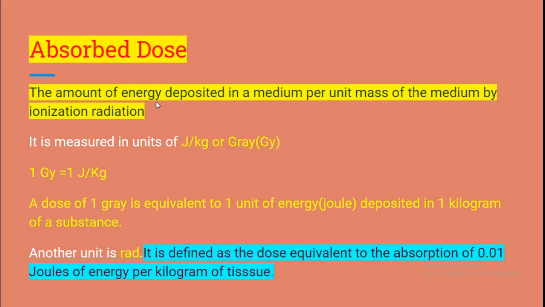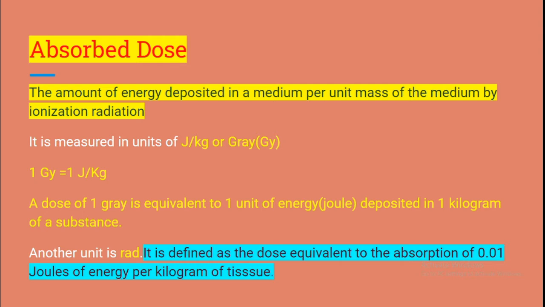Absorbed dose is the amount of energy deposited per unit mass in a substance such as human tissue by ionization radiation. It is measured in unit of joule per kilogram. The name of the unit has been chosen to be Gray, denoted using Gy. 1 Gray equals 1 joule per kilogram.